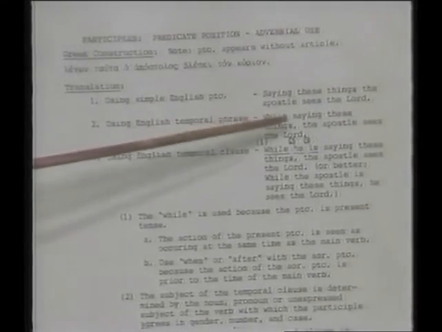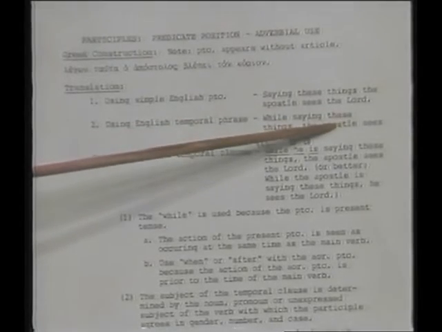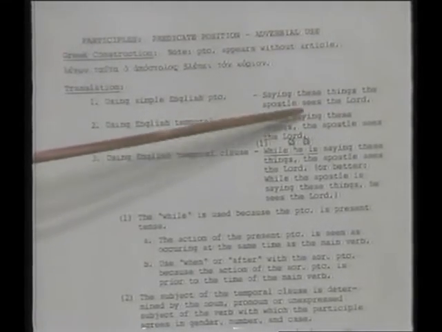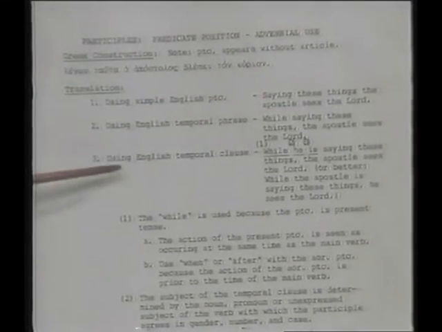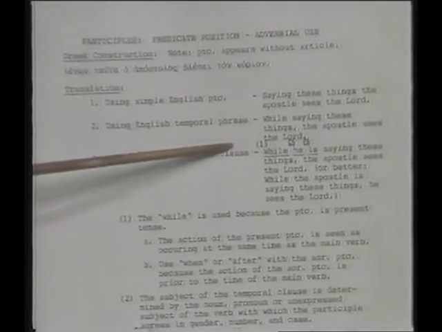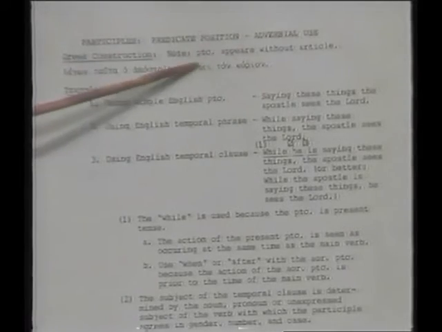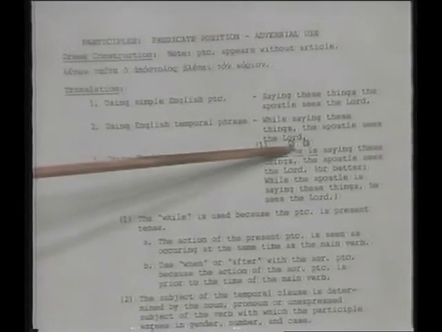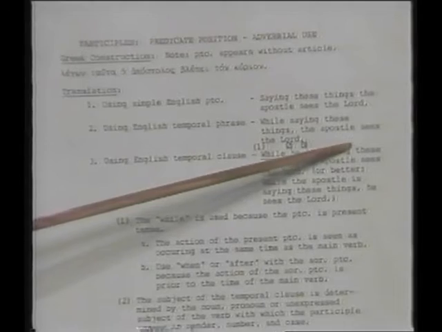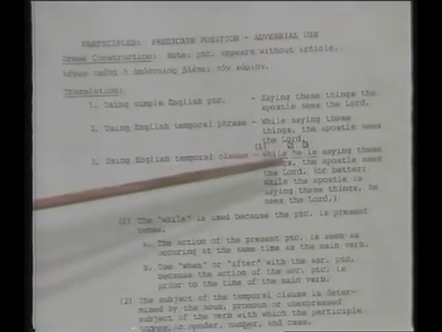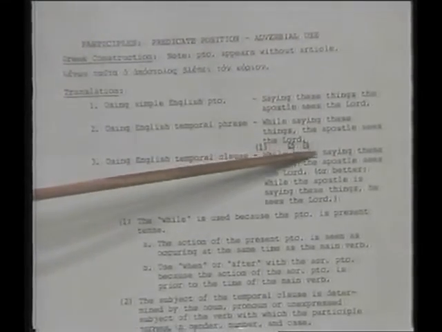We also will not use the English temporal phrase, which would be while saying these things. While saying these things still doesn't give us a subject, so we still don't know who's doing the saying. So we opt for the third usage, and that is using an English temporal clause. So whenever you translate a predicate position participle, the adverbial participle, always use a temporal clause: while he is. Now, as I told you, the word saying translates the participle. So we have to justify using while, he, and is.